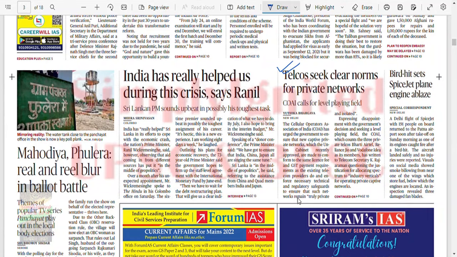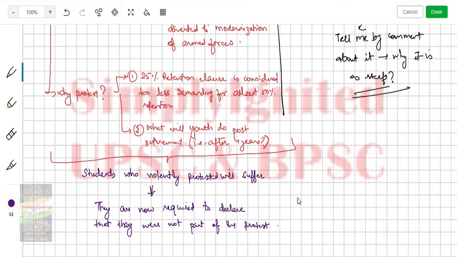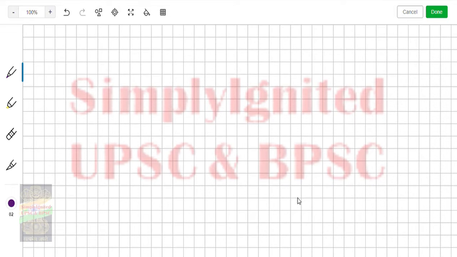Telcos seek clear norms for private network. Cellular Operators Association of India has urged the government to ensure that the new captive private networks which the Union Cabinet recently approved are made to conform to the same license fee and GST payment requirements as existing operators, for a level playing field. So what they are saying is that this captive thing, you understand, captive 5G spectrum. I have explained this many times, and I'll give you just a gist. So say this is the spectrum band. Okay, this is what a spectrum band is.